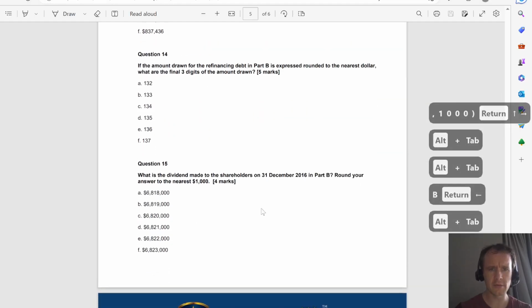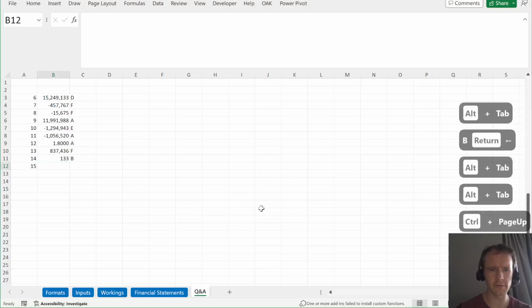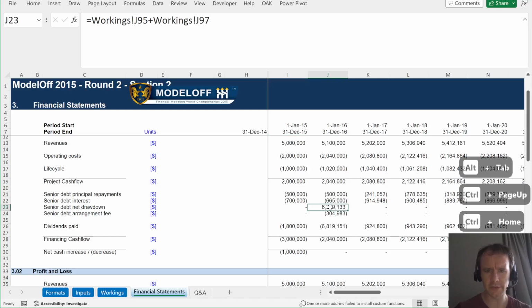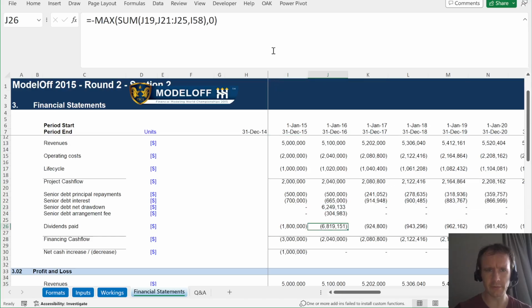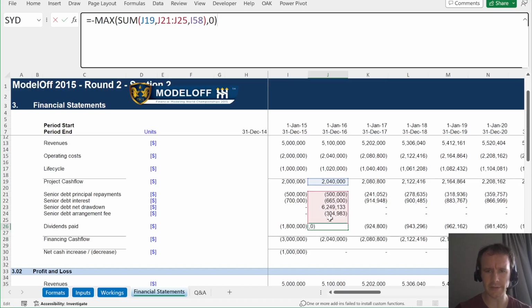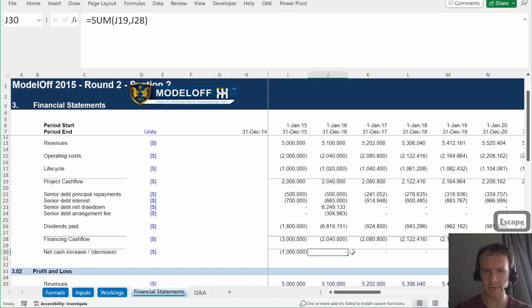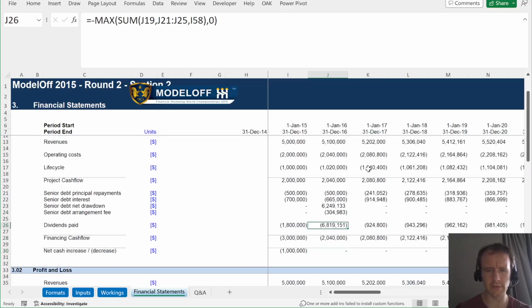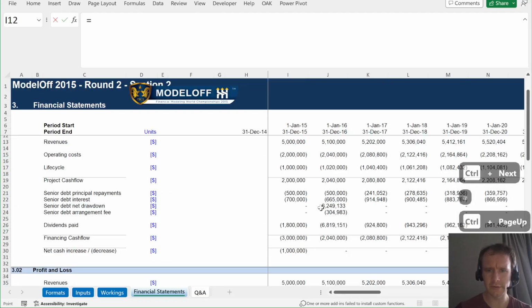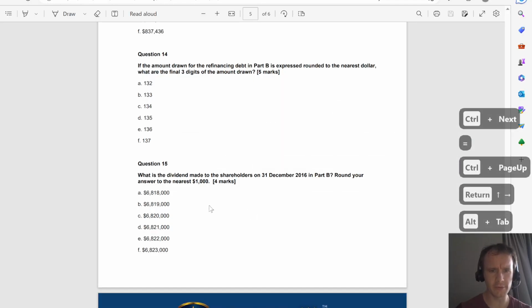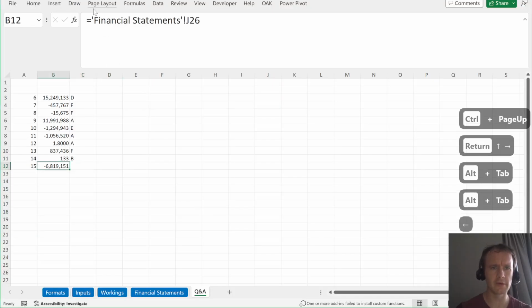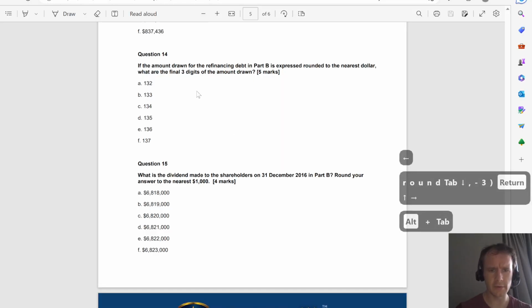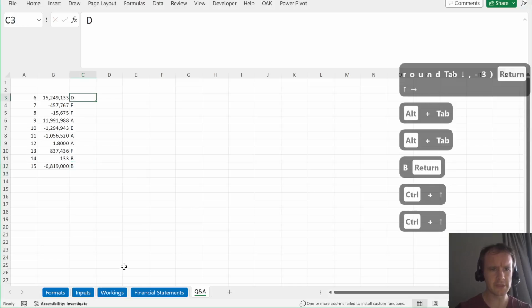Question 15. What is the dividend made to the shareholders? Let me just check, but I think the way we've set this up, this is already accounted for. There's a net drawdown here, and the dividends are already set up to pay out all the cash that you have available, so that your cash balance keeps ending up at 0. So I think that's already all factored in. It's just this, 6,819,151, rounded to the nearest 1,000. So I say round, comma, -3: 6819. That's B.